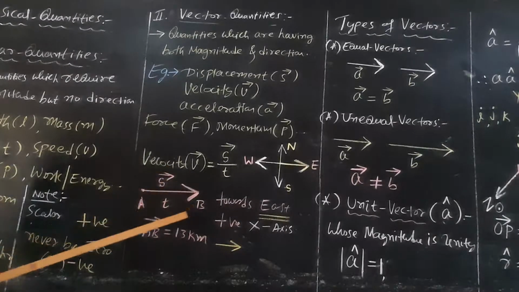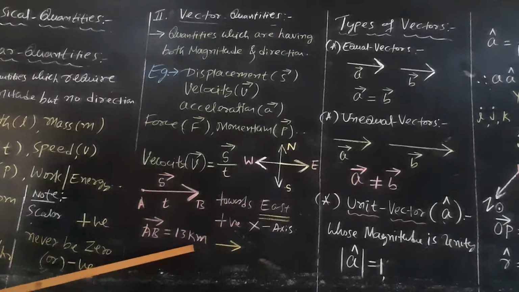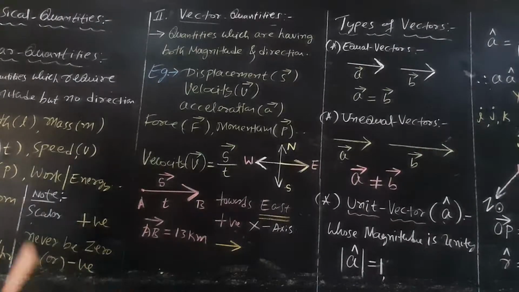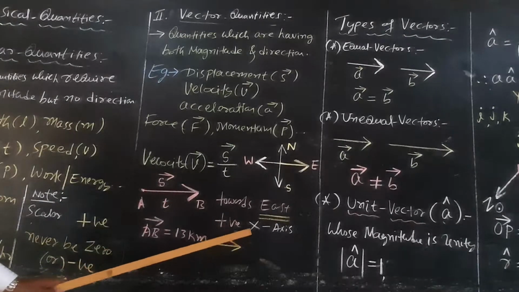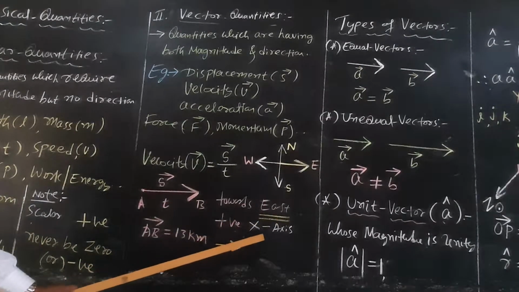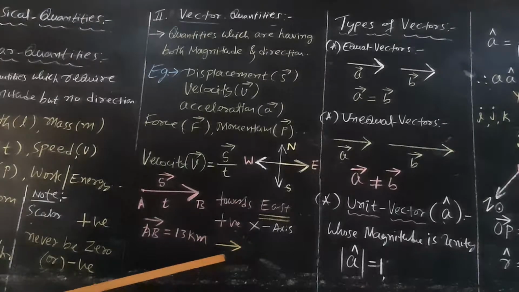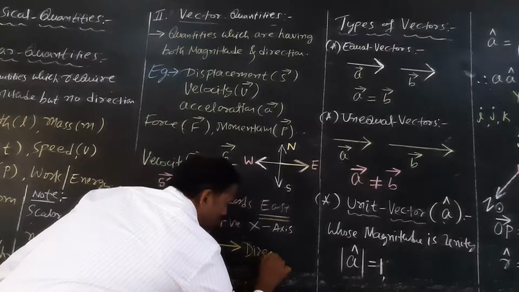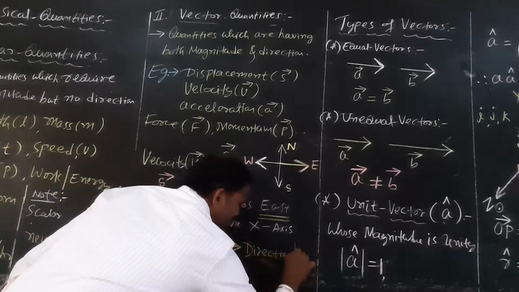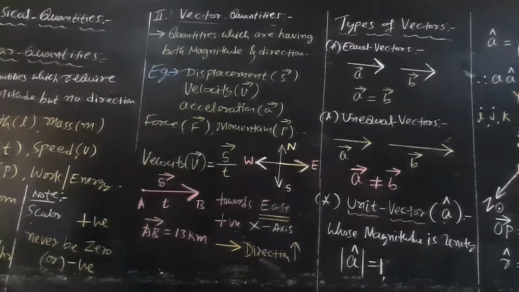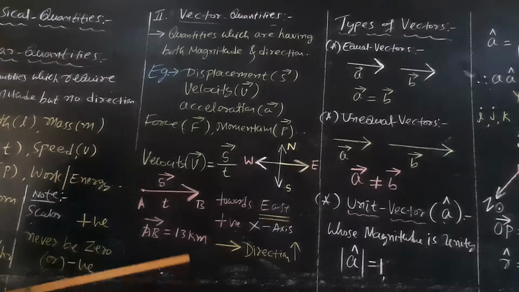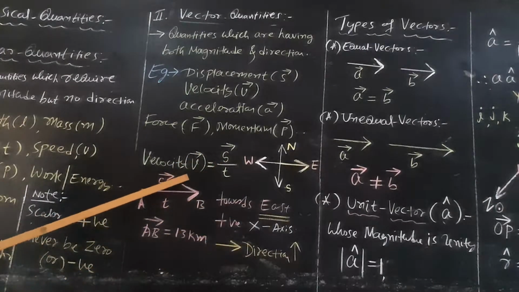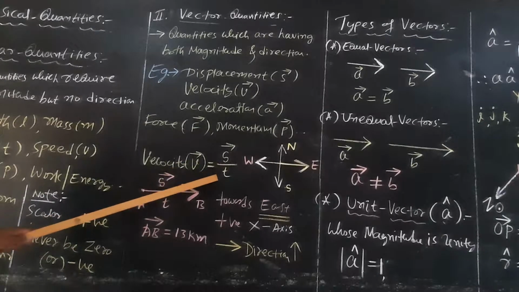In this example, from A to B is 13 kilometer. 13 kilometer will give only magnitude. What is this? Towards east or along the positive x-axis will indicate the direction of the displacement. So you conclude that velocity is displacement by time.